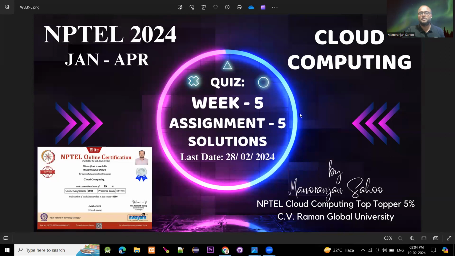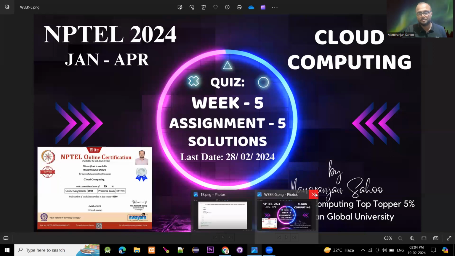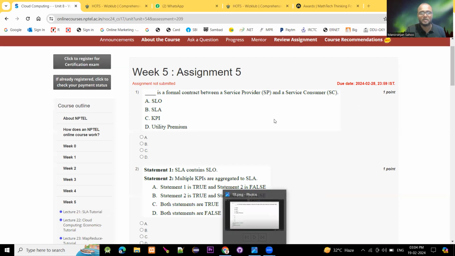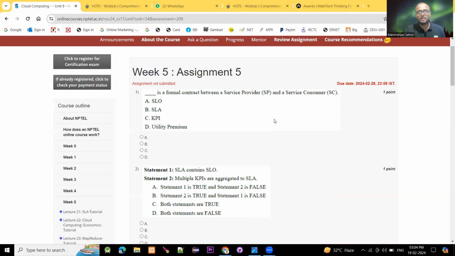Today's week 5 assignment 5 solution, whose last date is 28 February 2024. So we will start the program. Week 5 assignment 5. The first question is: dash is a formal contract between a service provider and a service consumer.